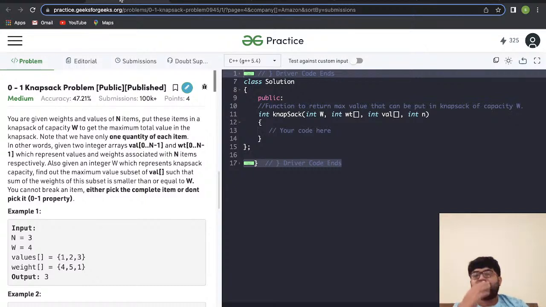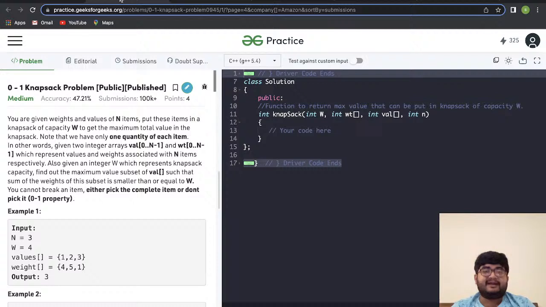Okay, let me explain this in very simple words, right? Let's say there is a house, and the house contains some items. Each item has some price, that is the value of that item. Each item has a weight, right? Each item will have a price, each item will have a weight. Let's say a burglar enters into your house, a thief enters into your house. The thief is trying to steal some items. Now what does the thief want? The thief wants to get the maximum value out, right? If possible, he would take the entire set of items, but there's a condition.